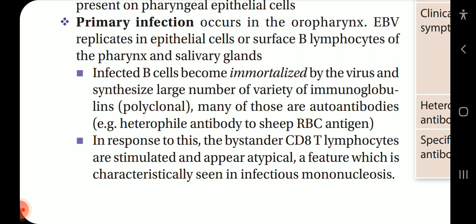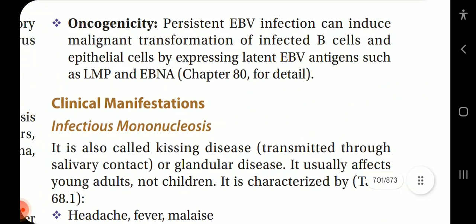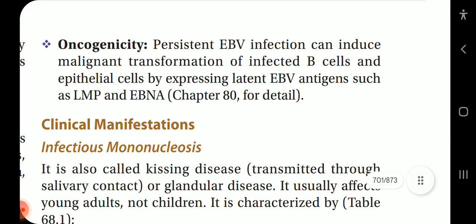Infected B cells become immortalized by the virus and synthesize a large variety of polyclonal immunoglobulins. Many of those are autoantibodies, example heterophile antibody to sheep RBC antigen. In response to this, the bystander CD8 T lymphocytes are stimulated and appear atypical, a feature which is characteristically seen in infectious mononucleosis. Oncogenicity. Persistent EBV infection can induce malignant transformation of infected B cells and epithelial cells by expressing latent EBV antigens such as LMP and EBNA.